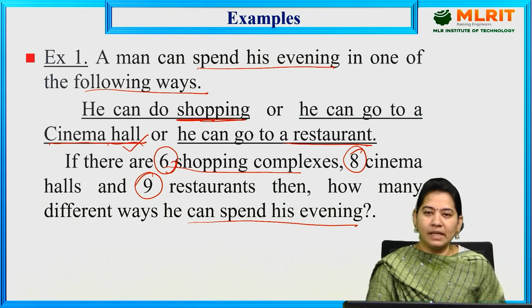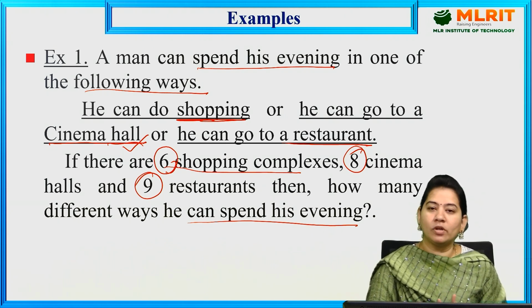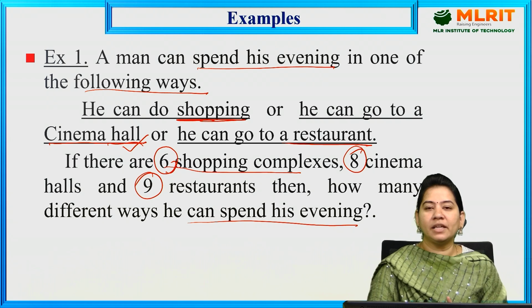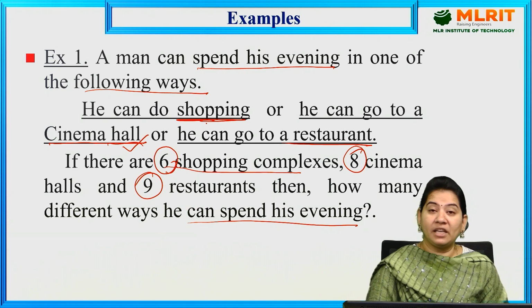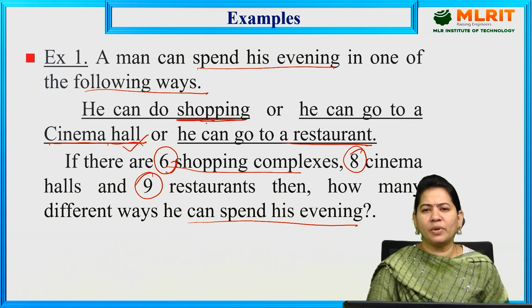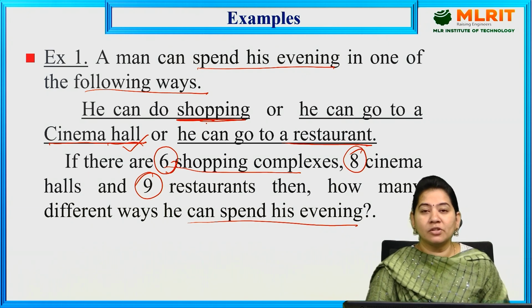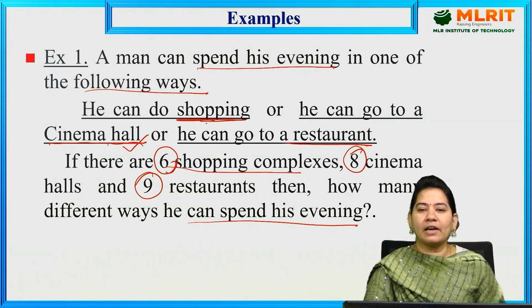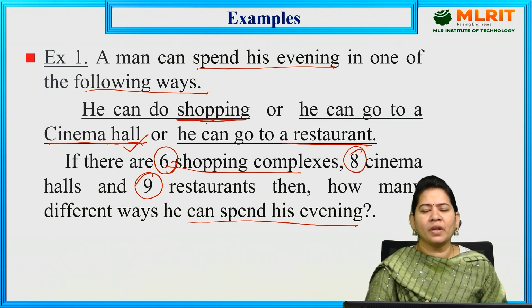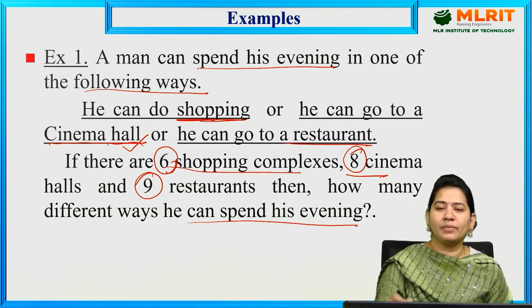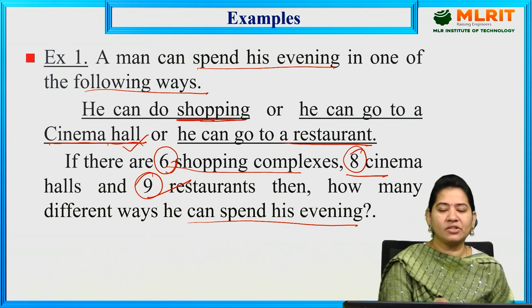Obviously he wants to spend his evening either by going to a cinema hall, or a restaurant, or shopping. But he will not have only one shopping complex, or only one cinema hall, or only one restaurant. We'll have many restaurants, cinema halls or shopping complexes. So he is having 6 shopping complexes, 8 cinema halls, and 9 restaurants.